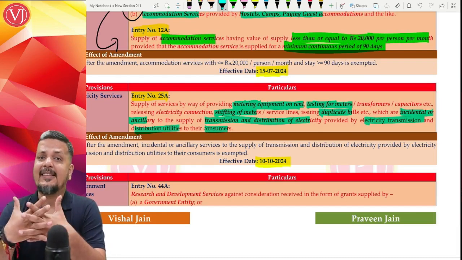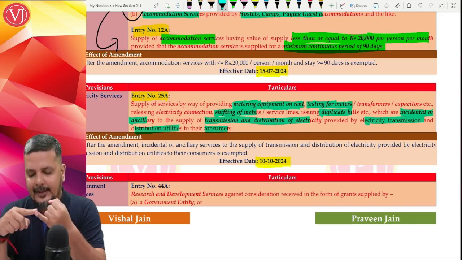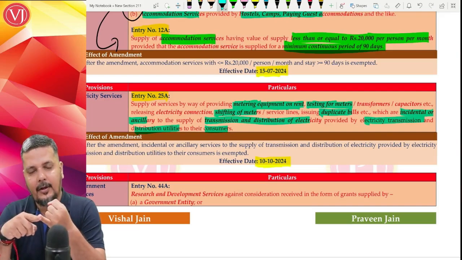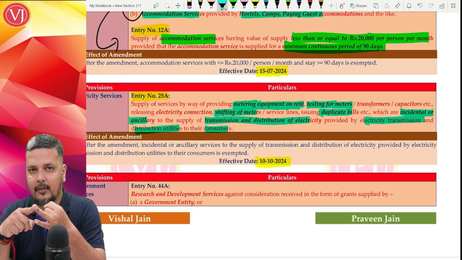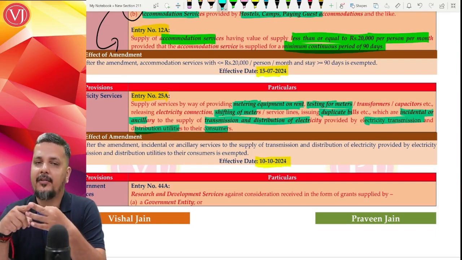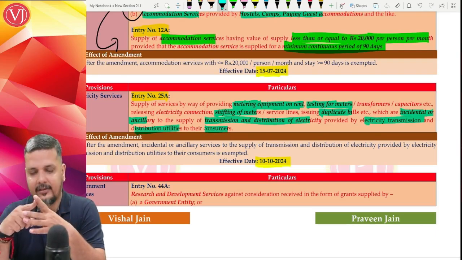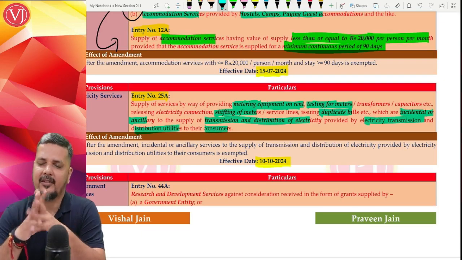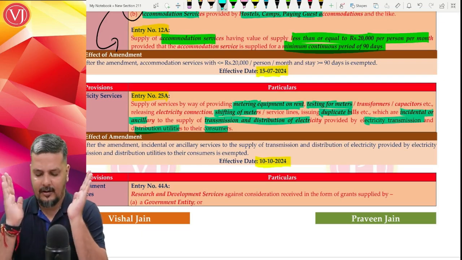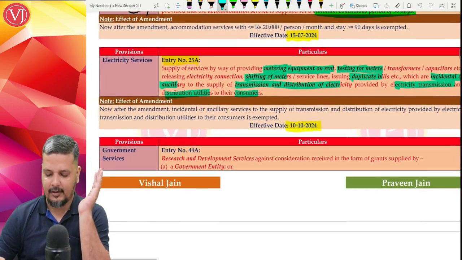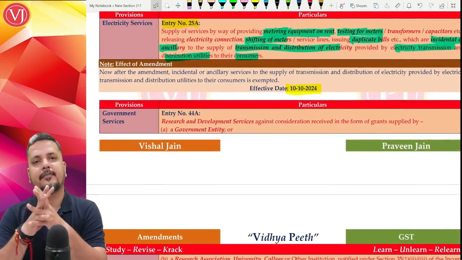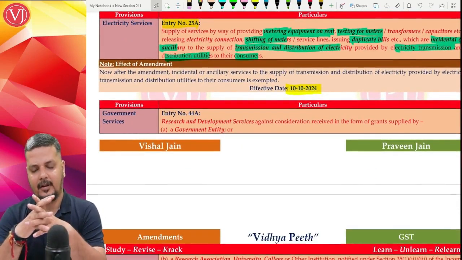There are some incidental or ancillary services, be it renting of metering equipment or duplicate invoice charges, or shifting the lines charges, or testing the meters charges, testing the transformers charges, etc. These are all now exempted with effect from 10th of October 2024. So that is a new entry which has come here.